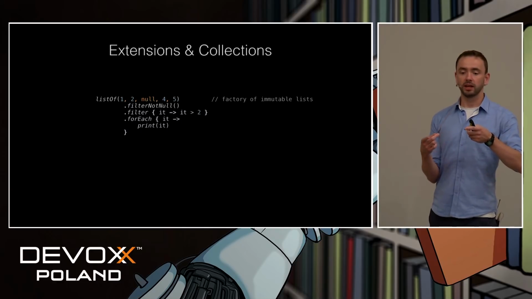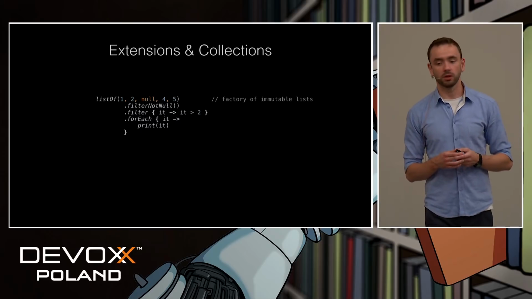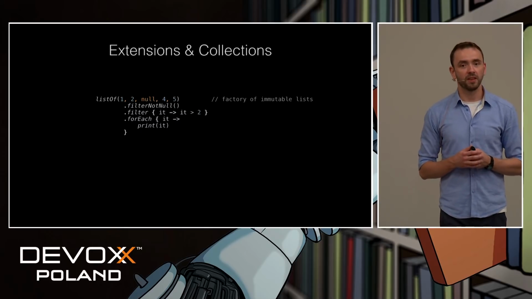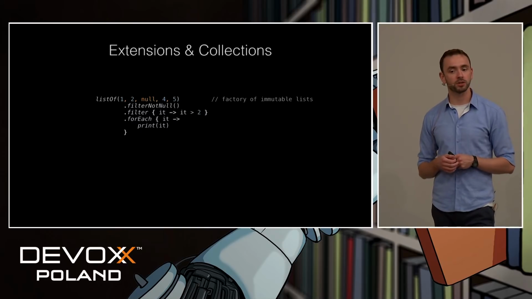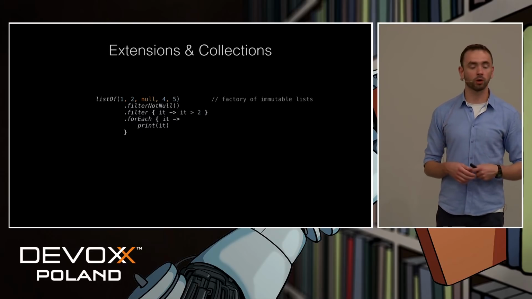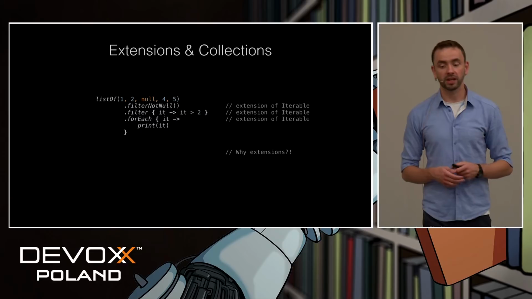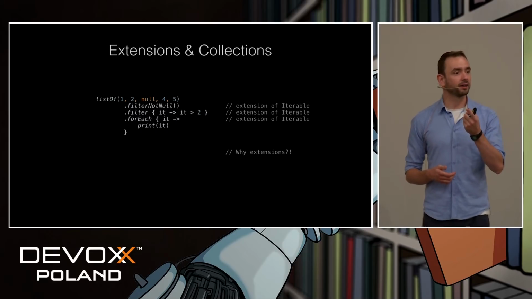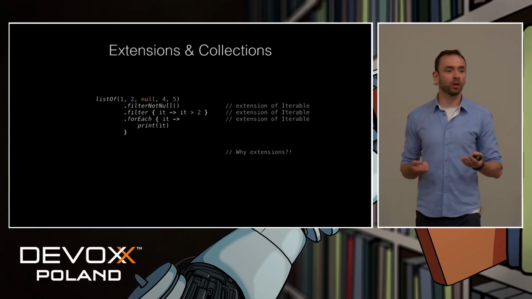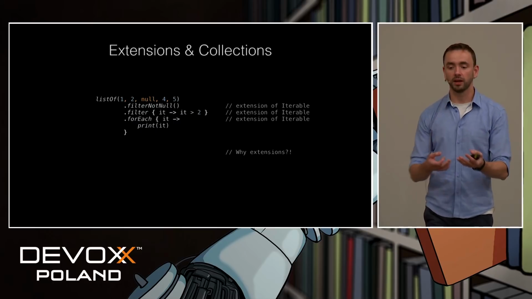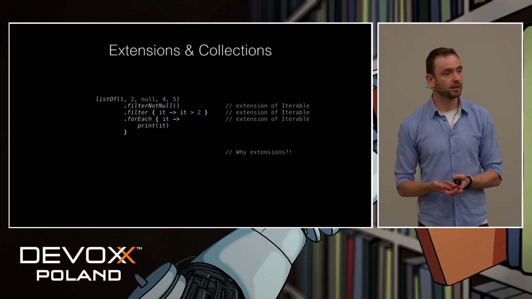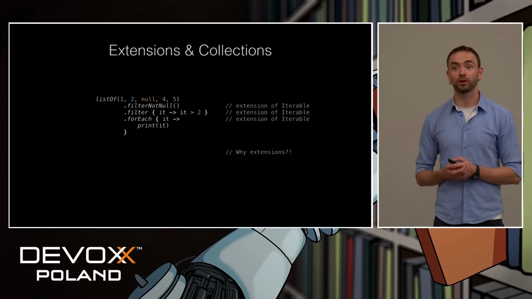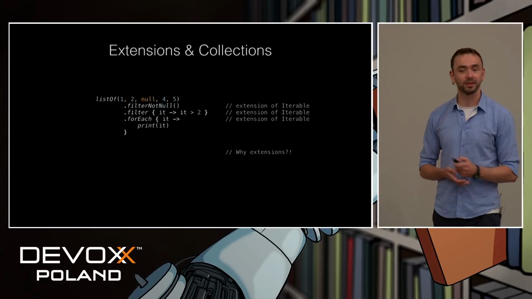But if you look at the source of those functions, you will see that they are not member functions of this list or a collection type. No, they are extensions of the iterable type. So you could ask, why? If Kotlin has its own collections, they could just define member functions on those collections, right? So the question is, does Kotlin have its own collections?